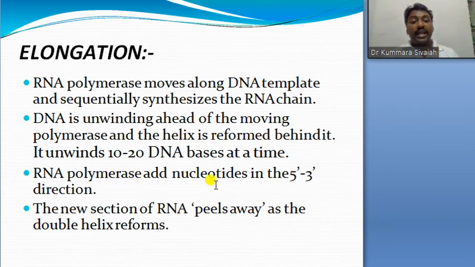RNA polymerase adds nucleotides in the 5' to 3' direction. The new section of RNA peels away as the double helix reforms. After the peeling, the double helix forms again in the DNA.